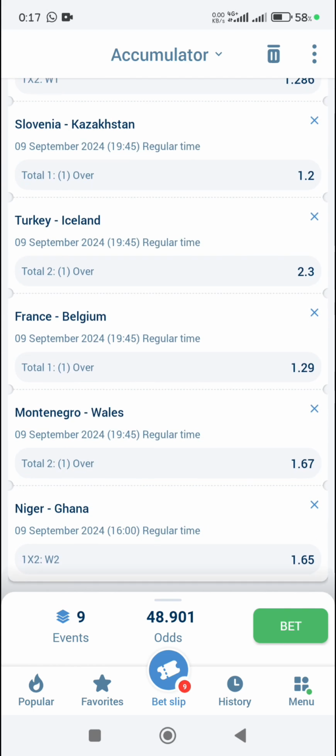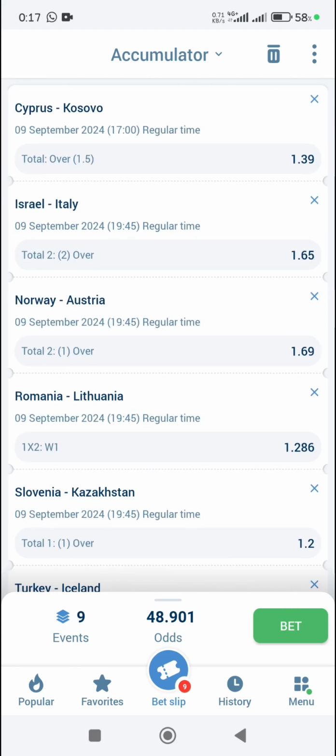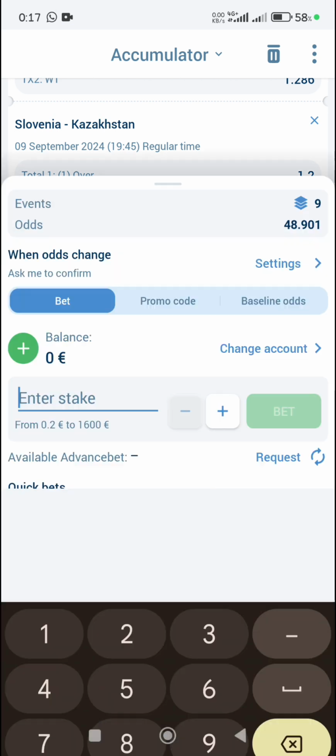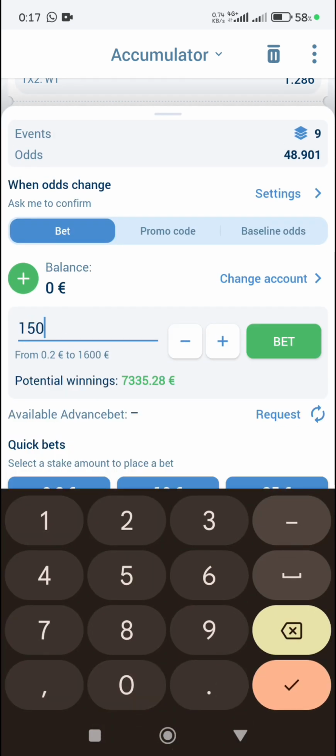Okay, separate tickets. I intentionally chose 3 tickets and 9 matches in order to make it easy to divide and separate. Each ticket contains 3 matches. Okay, if you play it with at least $150, you will get $7,335.28.